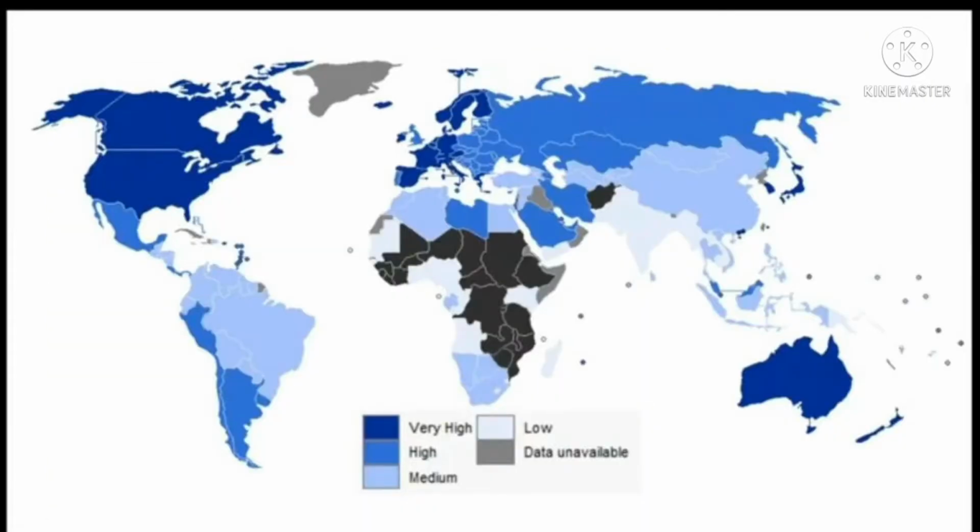See students, this is a picture of a world map showing the human development index. In this map, very dark blue is very high, light blue is high, normal blue is medium, light white color is low, and black color is no data. The Human Development Index report gives this information.